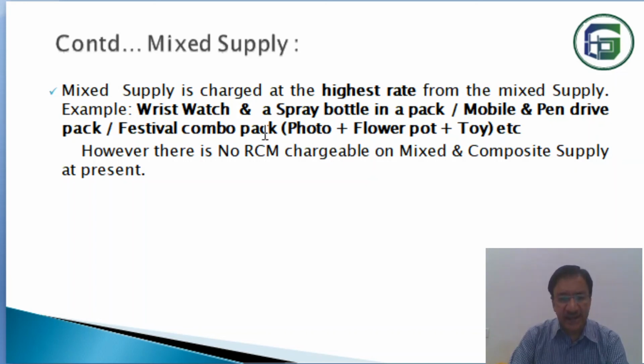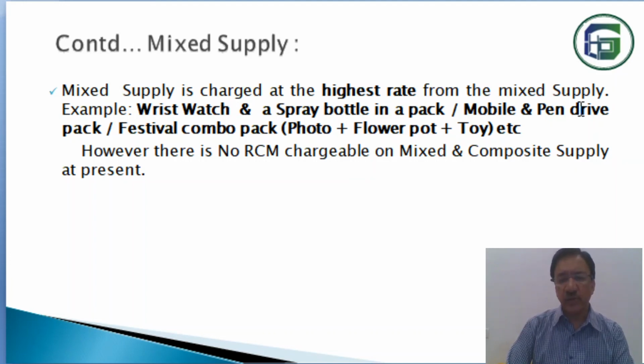And in this case, what will happen? How will it be charged? In case of composite supply, it will be charged according to the main supply. But in case of mixed supply, there is no main supply, so it will be charged at the highest rate from the mixed supply. Suppose here wristwatch and spray bottle, these are two. Out of these two, whichever has the highest GST rate, that will be applicable for both.